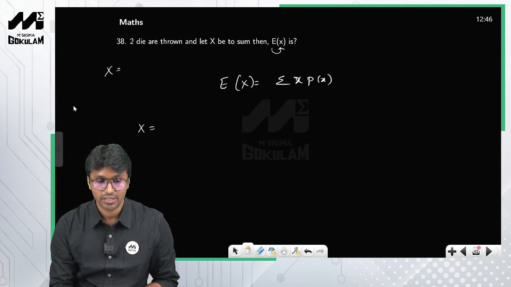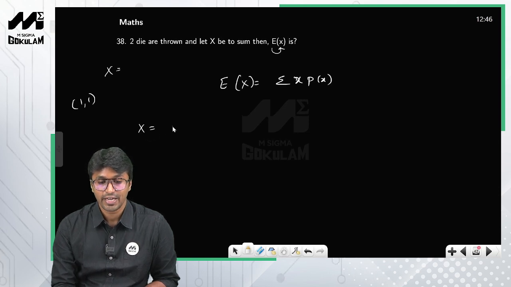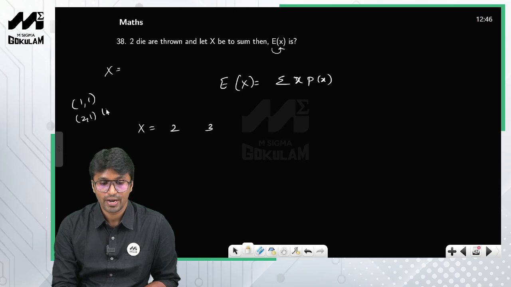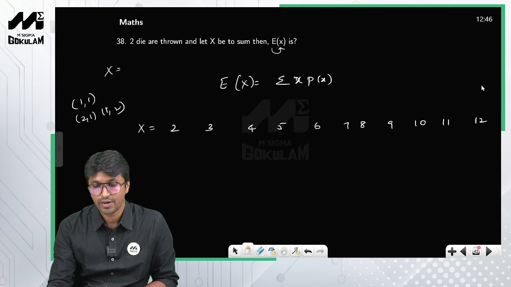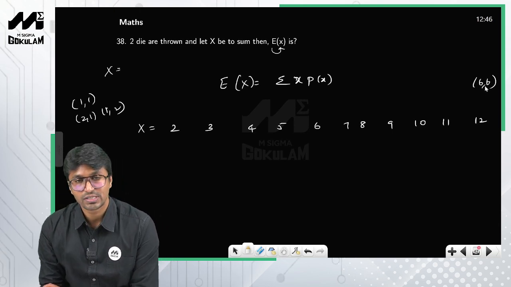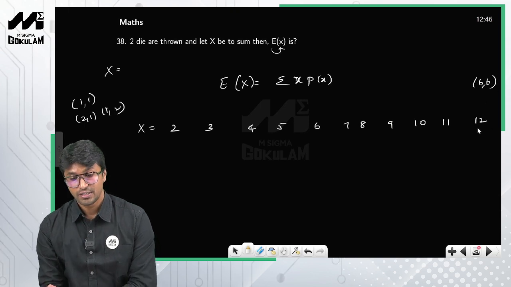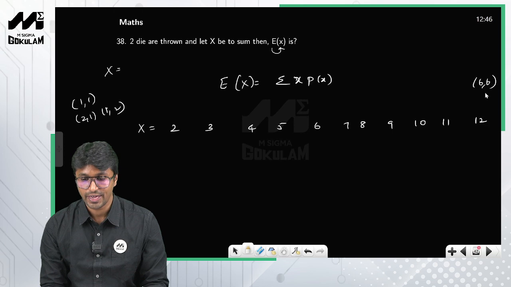So listen, if you get 1 comma 1 on both the dice, what is the value of x? x is equal to 2, right? You can also get 2 comma 1 and 1 comma 2, so x can also take 3, 4, 5, 6, 7, 8, 9, 10, 11, and what is the maximum value that x can take? 12, right? Because you get 6 comma 6. When you get 6 on both the dice, the value of x represents the sum, so the value of x will be 12.